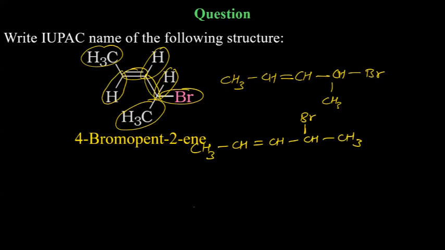If you rearrange this like this, then you can write the answer very quickly. Because now you know that this is the longest chain, and the double bond is the functional group. Bromine is not the functional group. If the double bond is the functional group, numbering is closer to the left-hand side: 1, 2, 3, 5. So you have bromine on the fourth carbon, double bond on the second carbon. That will be 4 bromo, pent 2.